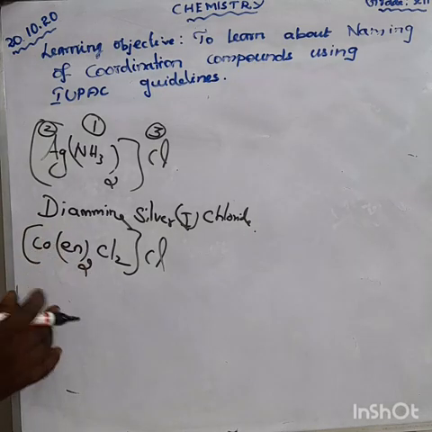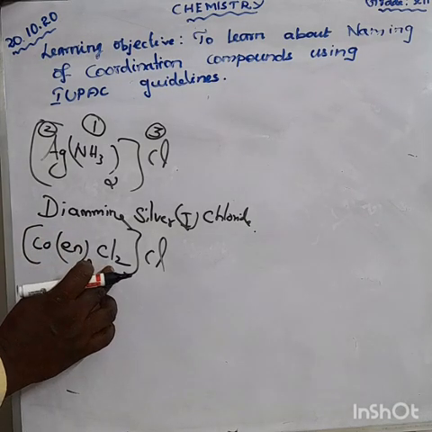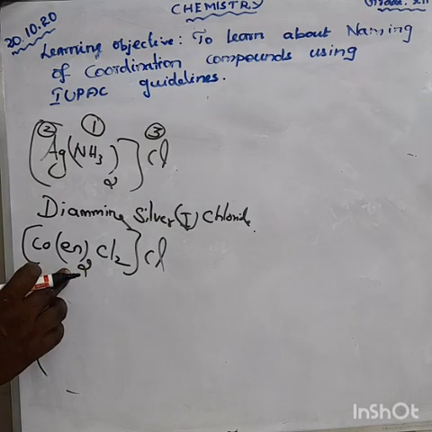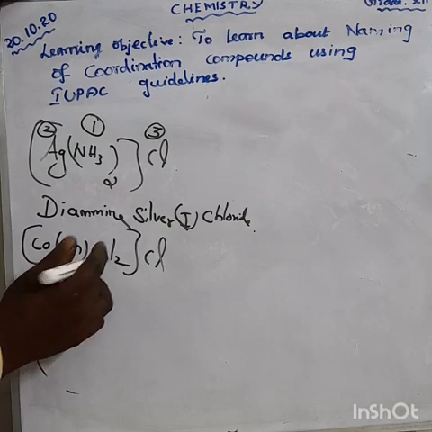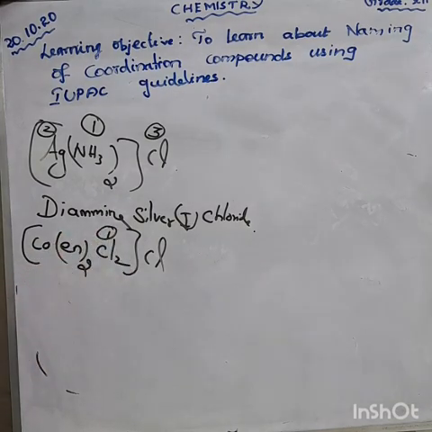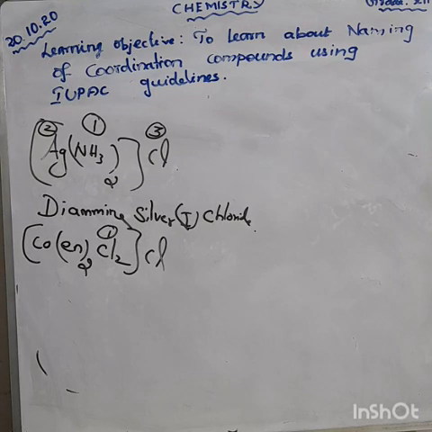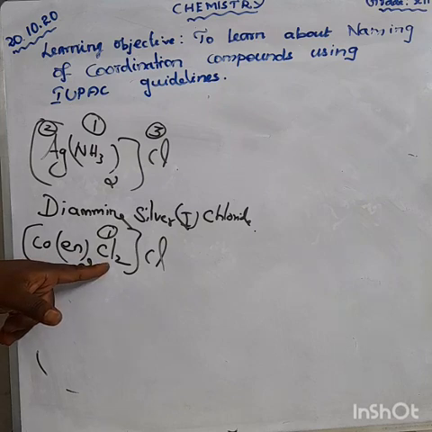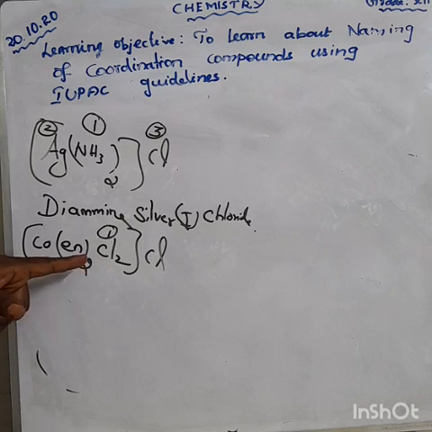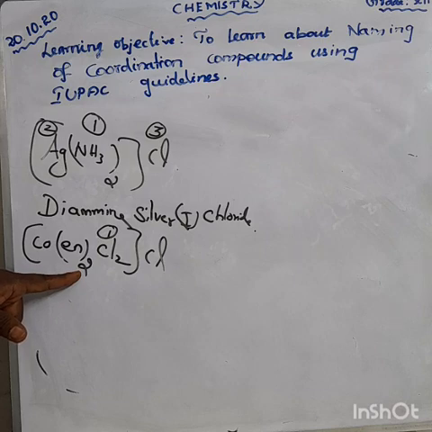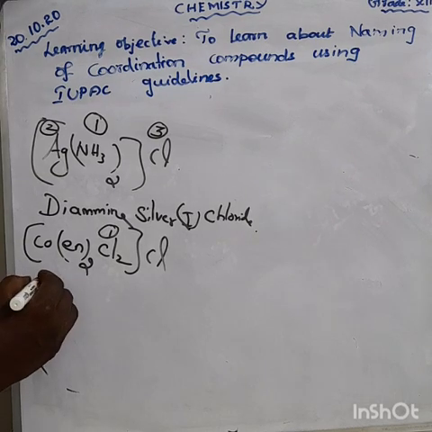Here there are 2 ligands. Cl is also a ligand, en is also a ligand. Am I right? As per alphabetical order, first priority goes to chlorido. Ethylene, E goes second; chlorine, C goes first. So we say dichlorido. Ethylene diamine, if you are having 2 means bis, 3 means tris. So 2, we are using bis.